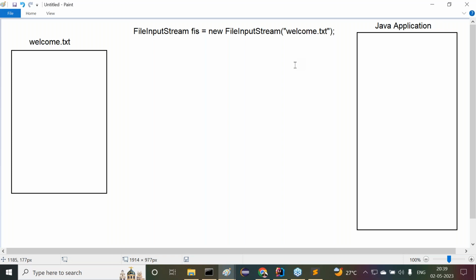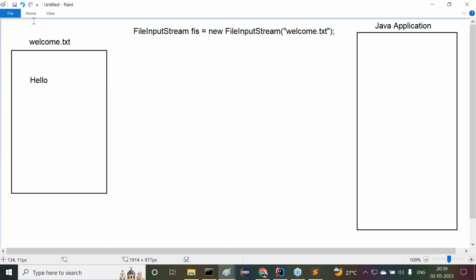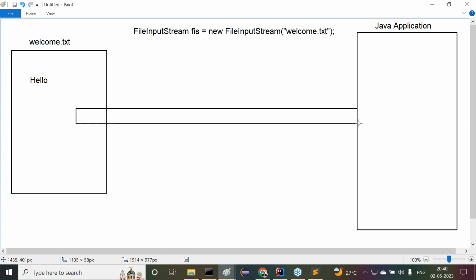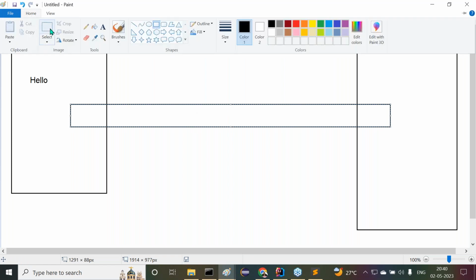But in the case of FileInputStream, if the specified file does not exist, then JVM will definitely raise an exception, java.io.FileNotFoundException. Okay, fine. If the specified file is available, for example, a file with hello data already exists, then immediately JVM will create the FileInputStream. A stream is nothing but a pipe. Automatically the FileInputStream is created.